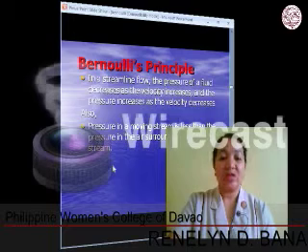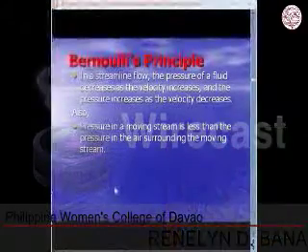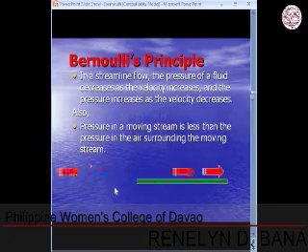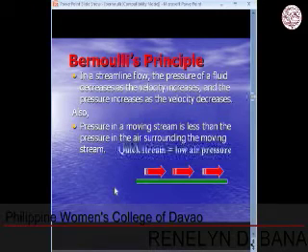Let's try to look at this illustration. The arrows on top of an object signify greater air velocity, while under the object we have less velocity.